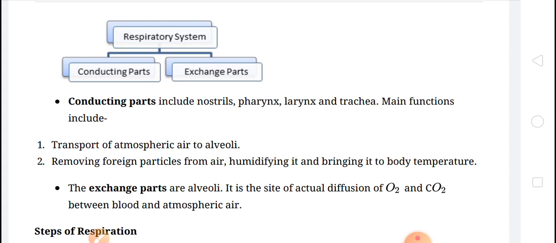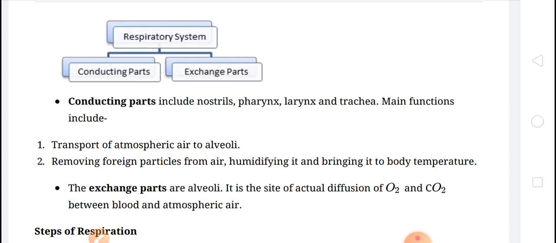The respiratory system, that we know very well, consists of trachea, primary, secondary, tertiary bronchi, bronchioles and alveoli. They have two parts. Number one, that is the conducting part, and number two, that is the exchange part.